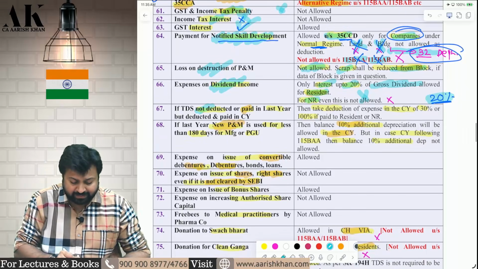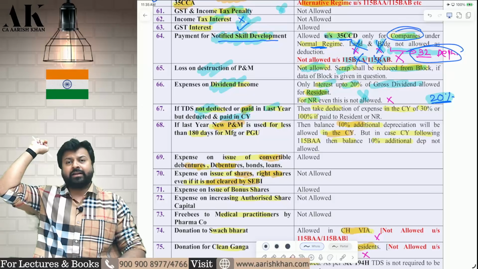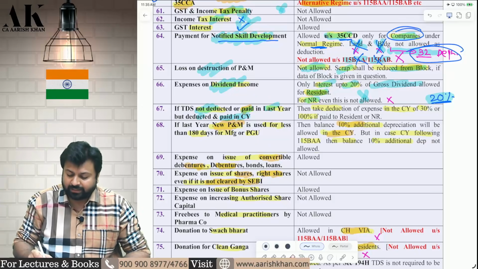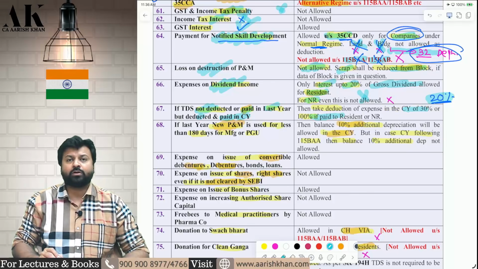Next one, if TDS was not deducted or paid in the last year, but is deducted and paid in the current year. So in the last year, you made a mistake of not deducting and not paying the TDS, but in the current year you have deducted and paid. Then in the current year you will get a deduction of 30% if it is a resident and 100% if it is a non-resident. I hope it is clear to all of you.